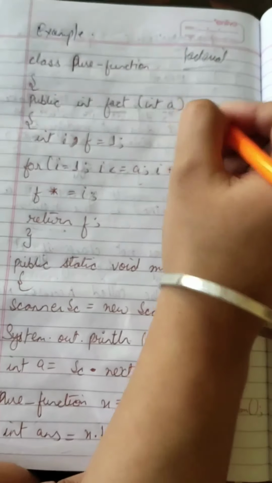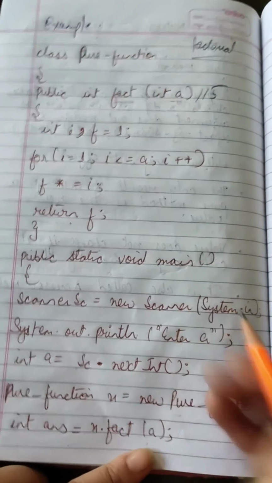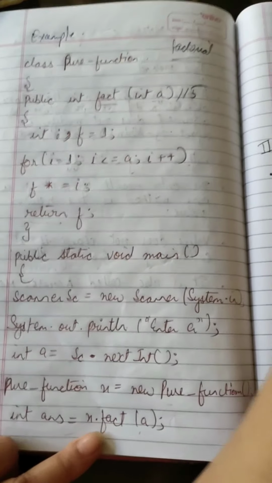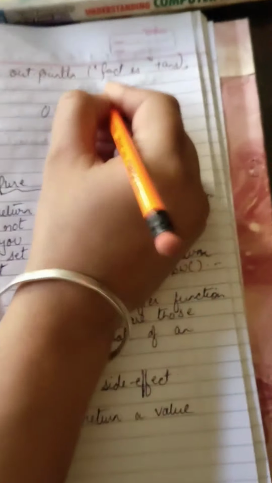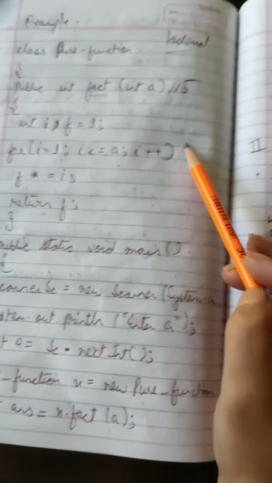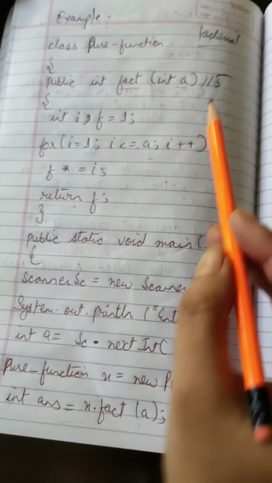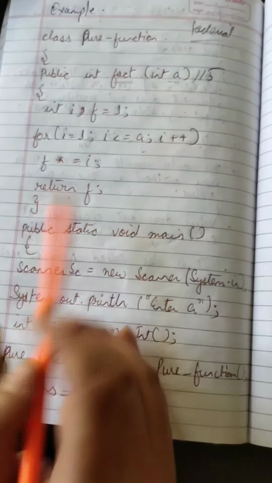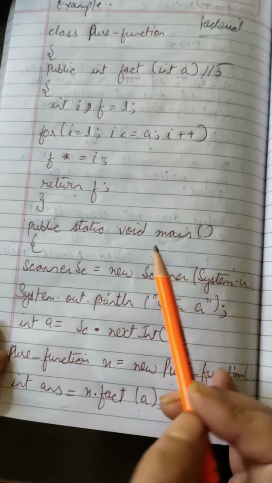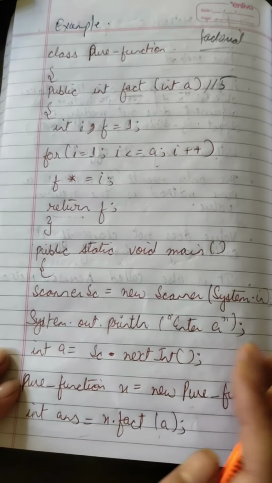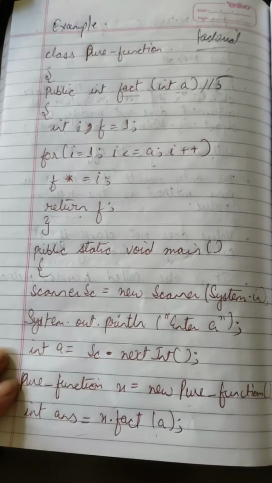For example, if the value of a is 5, the output of the given program always remains 120. The reason is that the factorial value of 5 is always 120. Similarly, in pure functions, the output always depends on what type of input you have given and what function or formula you want to perform in it, no matter how many times you call the same function in the program.